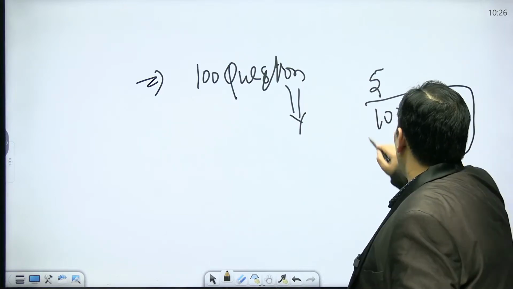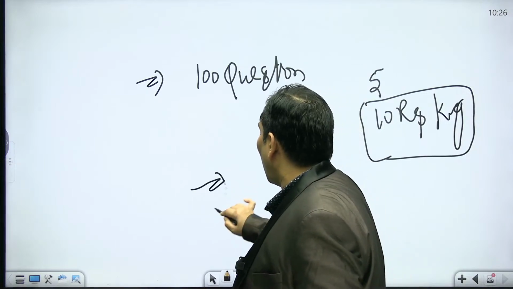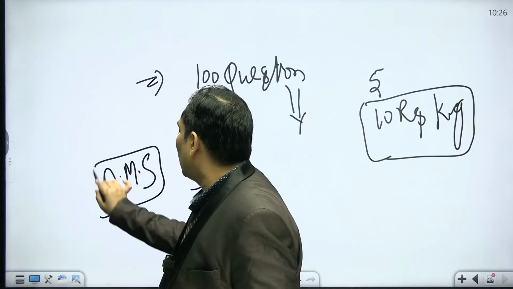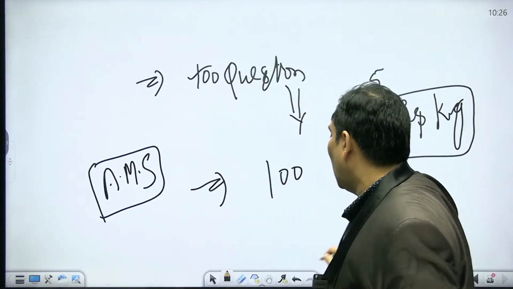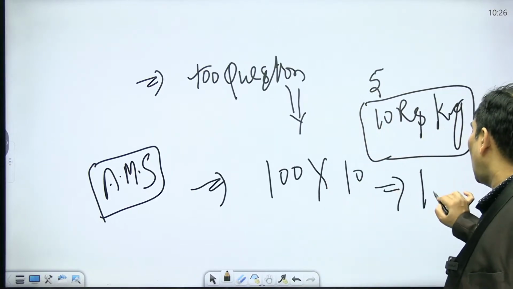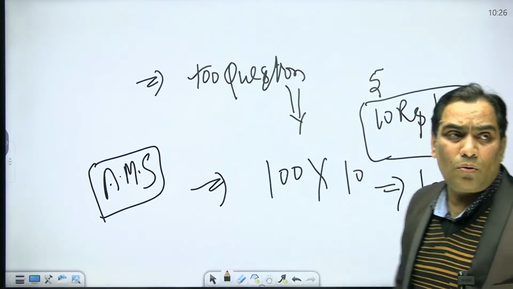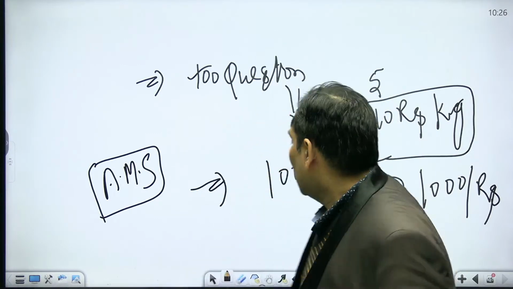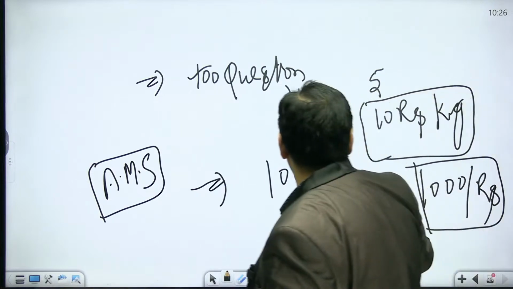10 rupees per kg. So what is going to be the total allowed AMS? Total allowed AMS is going to be 100, because it is total production and it is 10. So it is going to be 1000 rupees. It is hypothetical. Okay, suppose 1000 lakh crore. They can give up to 1000 lakh crore. Okay, so that was the limit for developed countries.